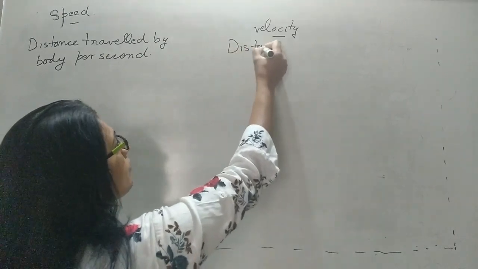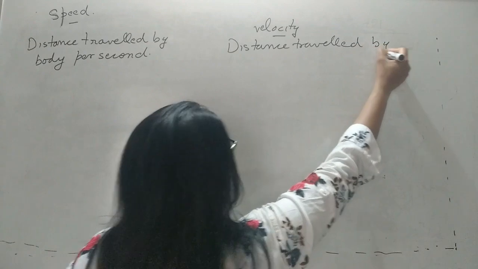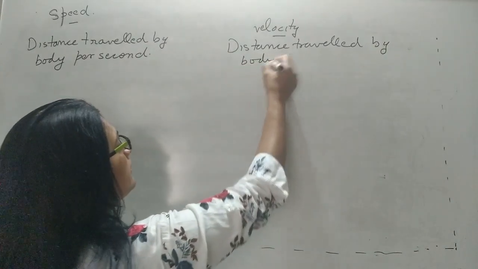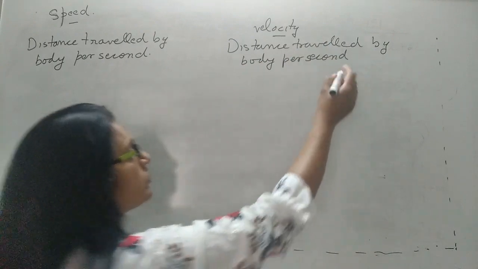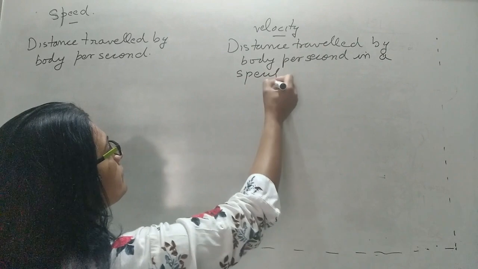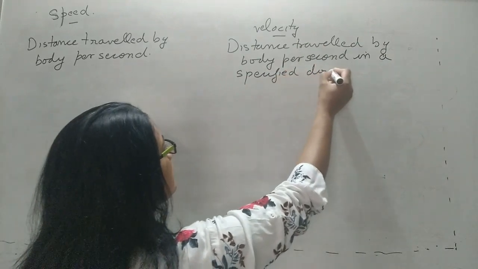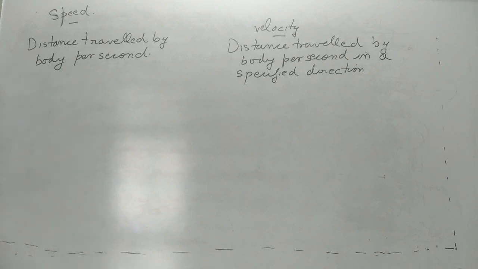Velocity is also the distance traveled by the body per second, but there is one more thing along with it, that is in a specified direction.